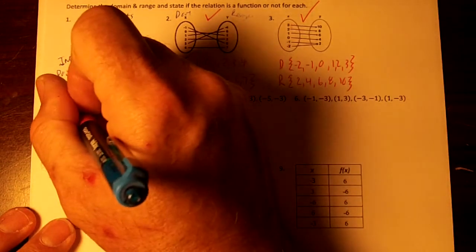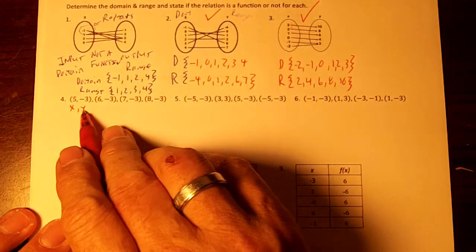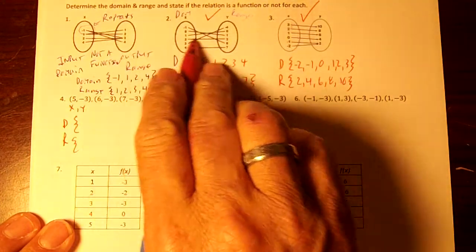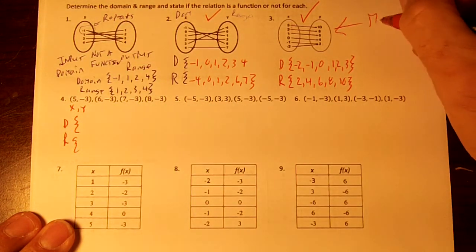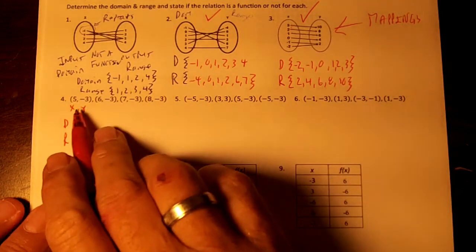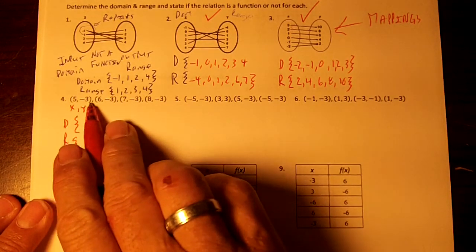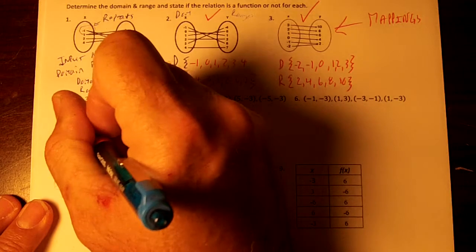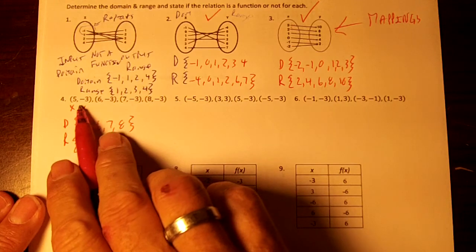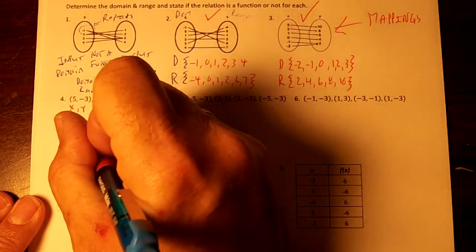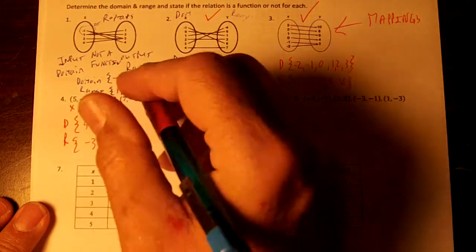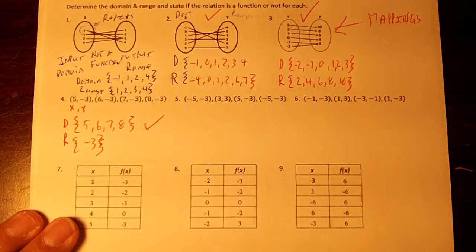Okay, right here, this is our x comma y. Your domain is your x, your range is your y. So write down D and R. These are called mappings, by the way. So if it tells you to create a map, that's a mapping. Okay, so right here, my domain is my x's. It's 5, 6, 7, and 8. You kind of want to put these in order from least to greatest. If a number repeats, you only write it down once. And my range is just -3. So no matter what my domain is, my range is -3. This is a function because the x does not repeat.